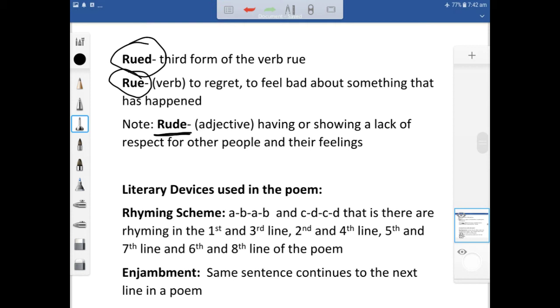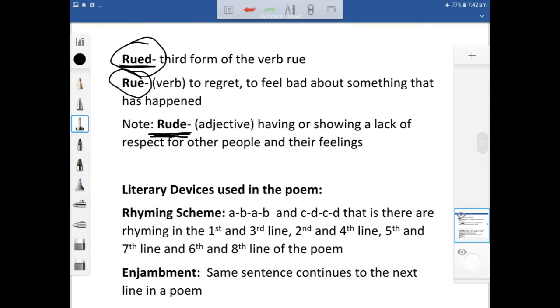Sometimes we say how rude he is, how rude is his behavior. So that rude is this one, R-U-D-E. And the word which is used in the poem, R-U-E-D, rued, is the past form of rue, that means to regret, to feel bad about something that has happened.